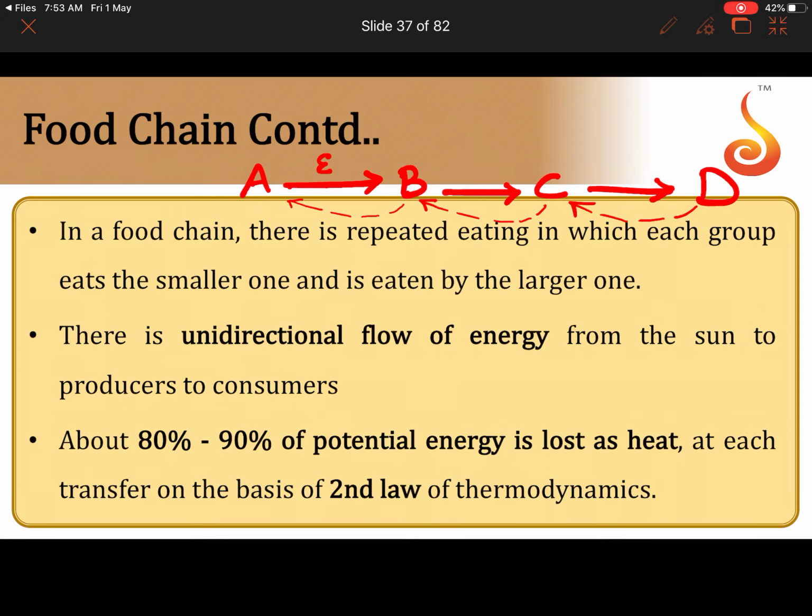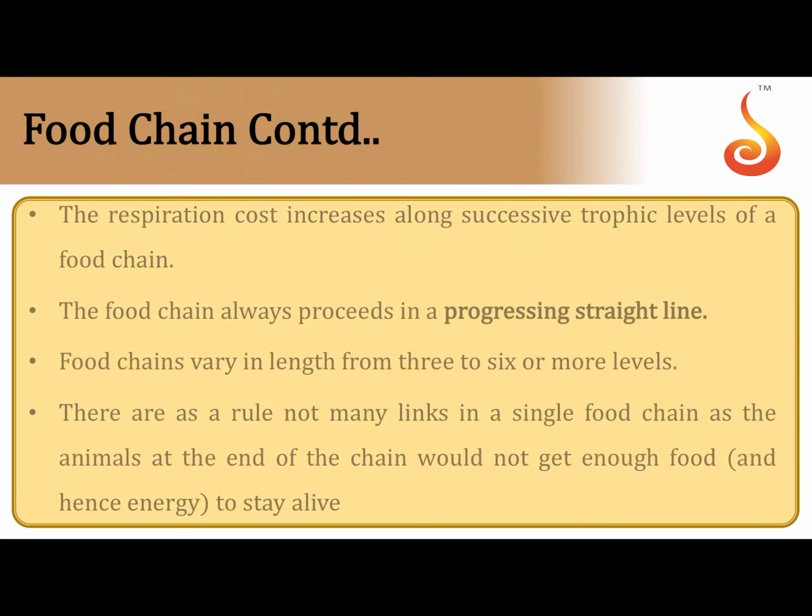The solid arrows represent the energy flow. All of you remember the energy flow cannot be in the reverse direction. The energy flow is always unidirectional, and most, about 80 to 90%, of the energy that is passing on from A to B is lost in the form of heat, as per the second law of thermodynamics. So remember, if B feeds on A, it gets only a little bit of energy, because much of the energy, about 80 to 90%, is lost in the form of heat.